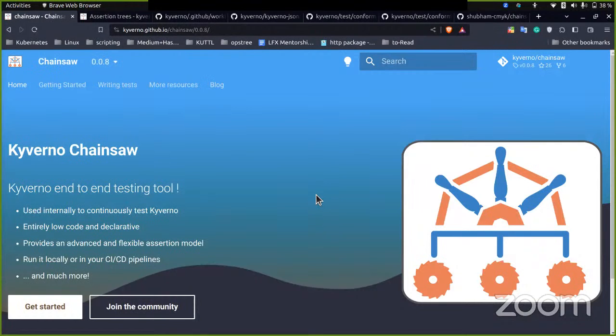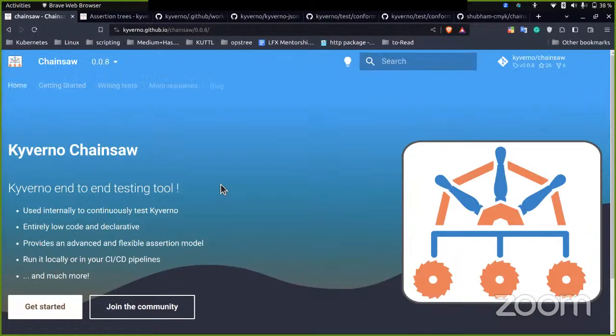Okay, let's start with today's agenda, which is that I have to present Chainsaw. So let's start with how and when we created Chainsaw. Chainsaw was created in my LFX mentorship, and it is an approach to provide end-to-end testing for Kubernetes operators and for Kubernetes objects.